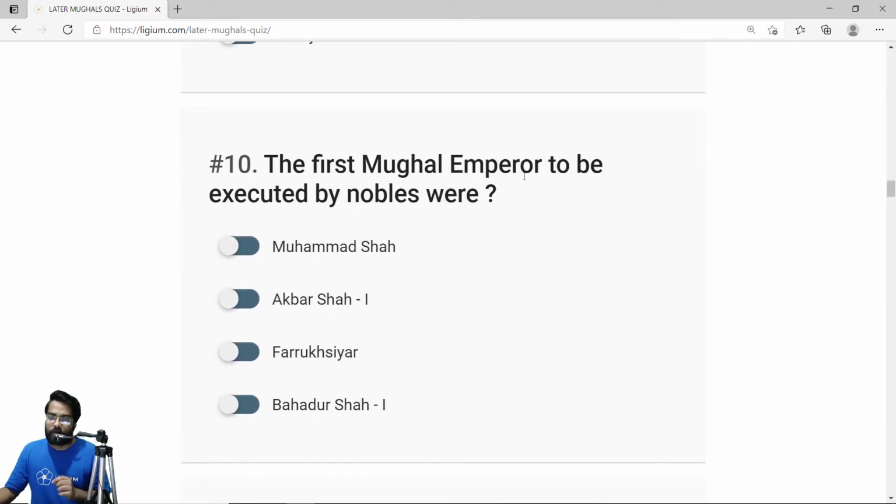The first Mughal emperor to be executed by the nobles. The first Mughal emperor to be executed by nobles was Farooq Siyar. Okay, so the correct answer is Farooq Siyar.